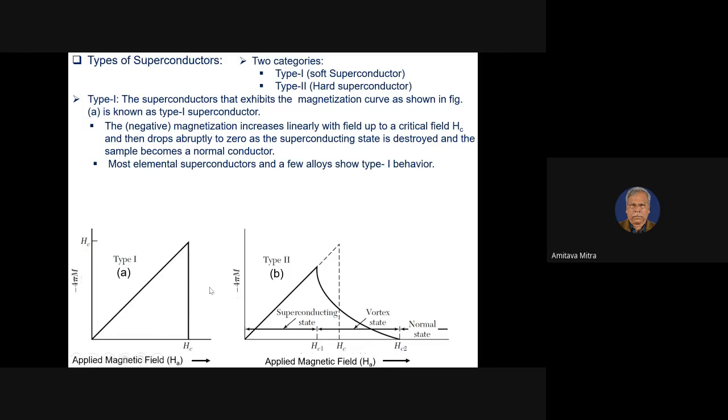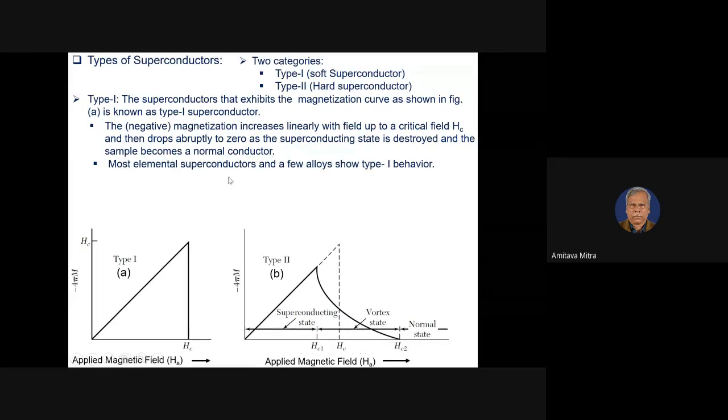Above Hc, the material is in the normal state, that is not a superconductor. So the negative magnetization increases linearly with the field up to a critical field Hc and then abruptly goes to zero as the superconducting state is destroyed and the sample becomes a normal conductor.